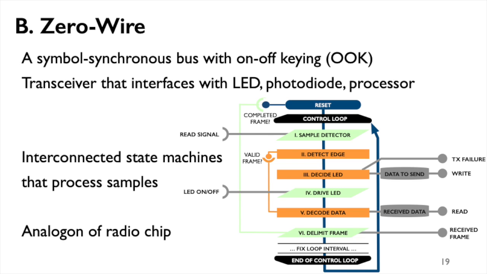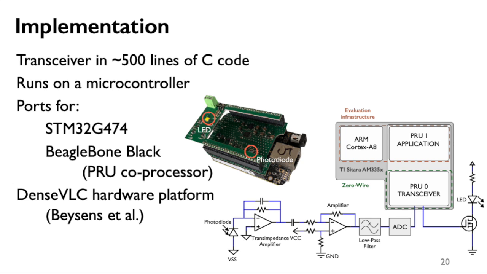The transceiver interfaces with an LED and a photodiode to transmit signals and to receive intensity samples, as well as with an external microcontroller processor to deliver received data to an application. The transceiver is kind of the analogon of a radio chip. Implementing appropriate demodulation logic comes with a set of considerable challenges, which we discuss in detail in the paper. We implement the transceiver in about 500 lines of C code that run on a microcontroller.